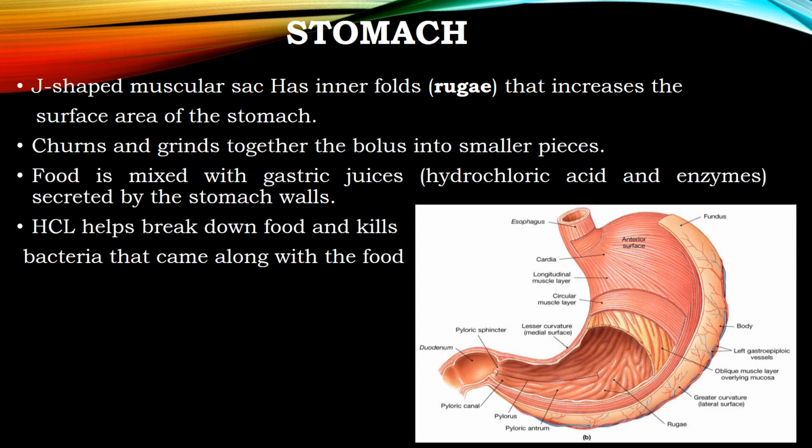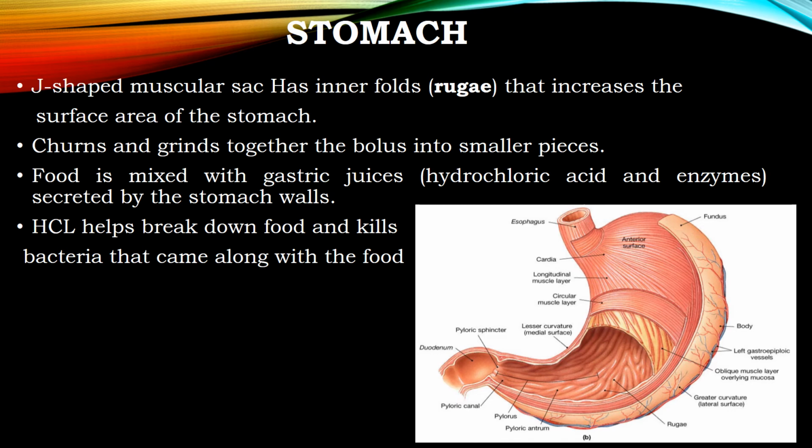The HCl helps to break down the food and kills the bacteria that came along with that food material. And in the picture we can see the cross section of the stomach, which mainly contains three parts: a fundus part, a body part and a pylorus part.